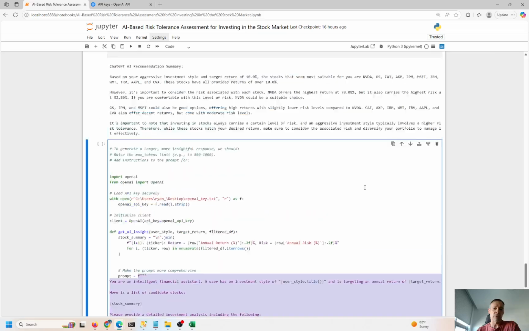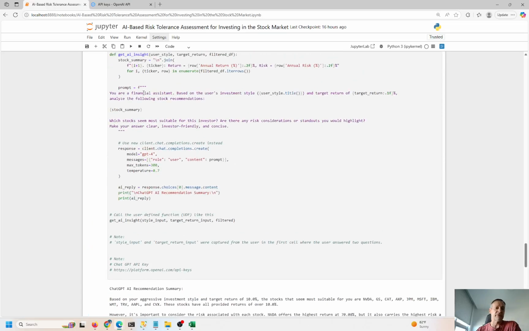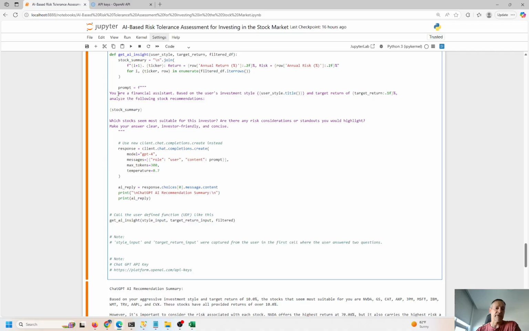So the prompt before was pretty simple, pretty straightforward. The prompt equals f. So we're going to go ahead and fetch this return. I have it in triple quotes right here: you're a financial advisor, based on the user's investment style and target return of, remember we said 10% annualized, the following stock recommendations. So that's what Chat GPT is doing for us. Which stocks seem the most suitable for this investor? Are there any risk considerations or standouts? Make your answer clear and concise, investor friendly too.